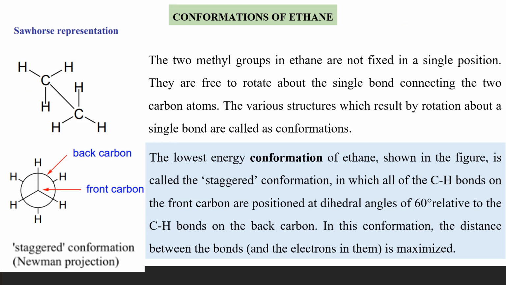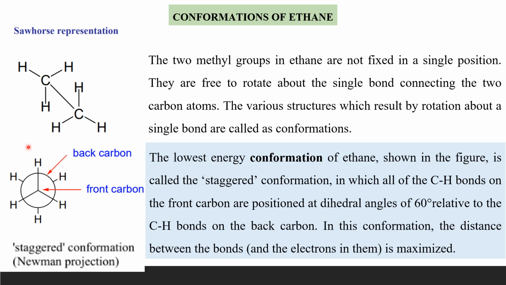This is the Sawhorse projection of ethane, where two methyl groups are connected by a single bond. Here you can see we can do a rotation about this carbon single bond, and a 360-degree rotation will generate an infinite number of conformations. This is the staggered conformation, and that is shown with a Newman projection here.